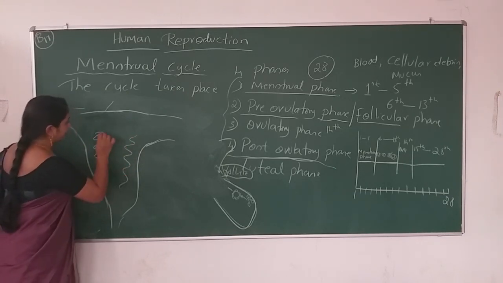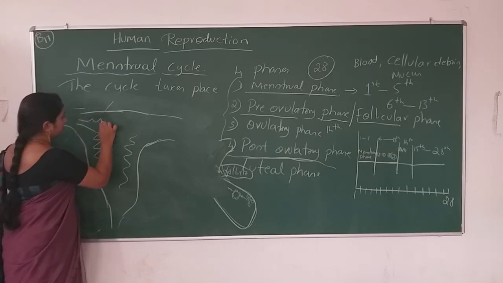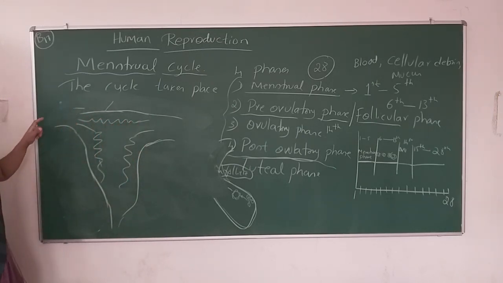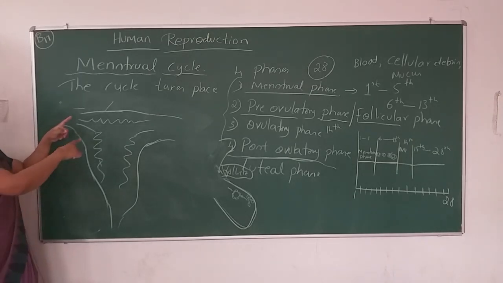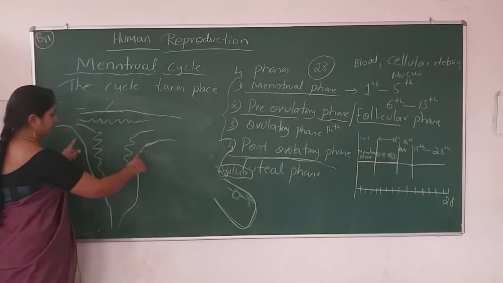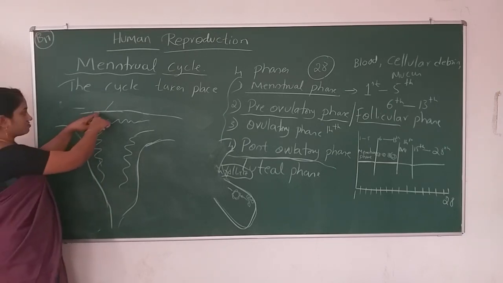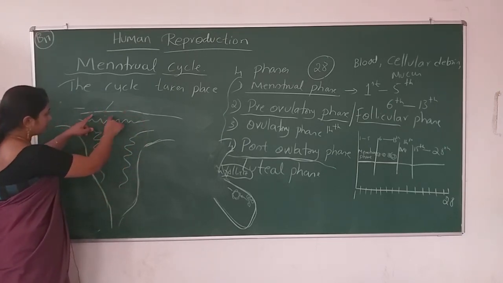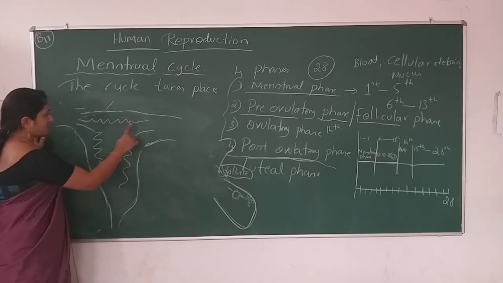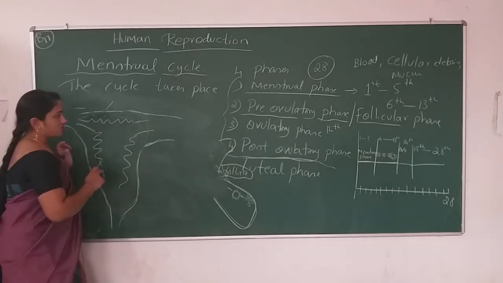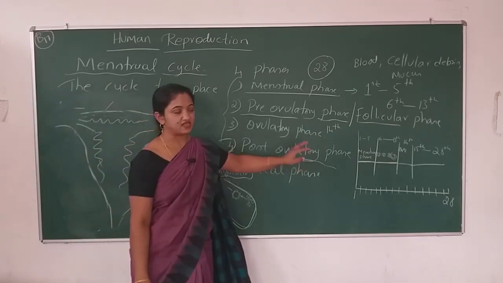It is highly vascularized. Perimetrium, outer perimetrium, middle mesometrium. I am talking about the layers of the uterus. It is of 3 layers: outer perimetrium, middle mesometrium, inner endometrium. So we are in the post-ovulatory phase now.